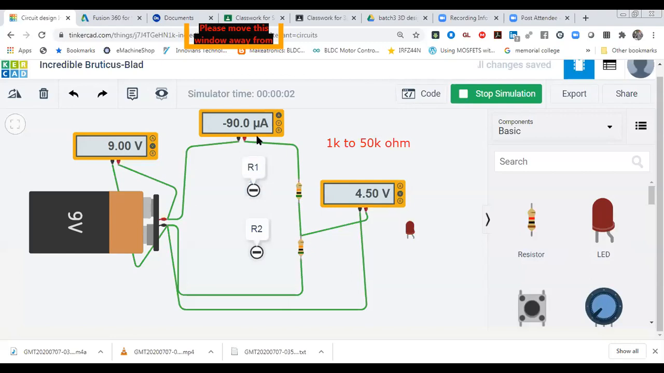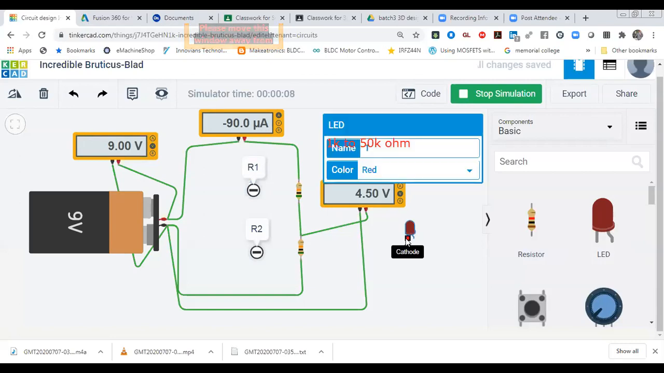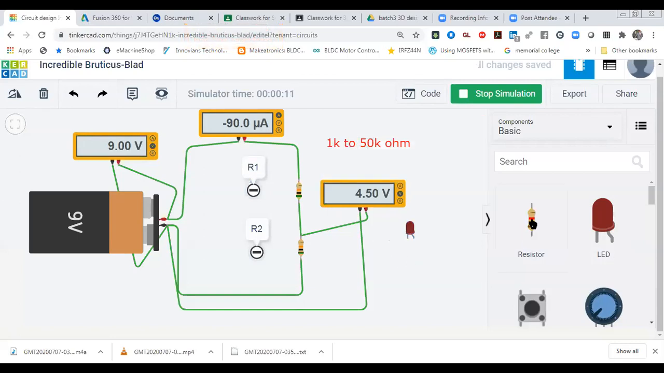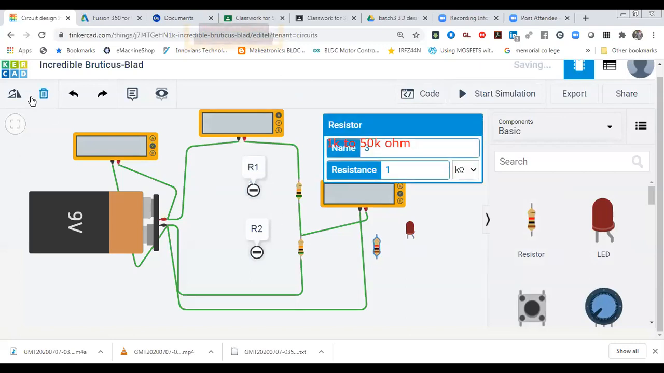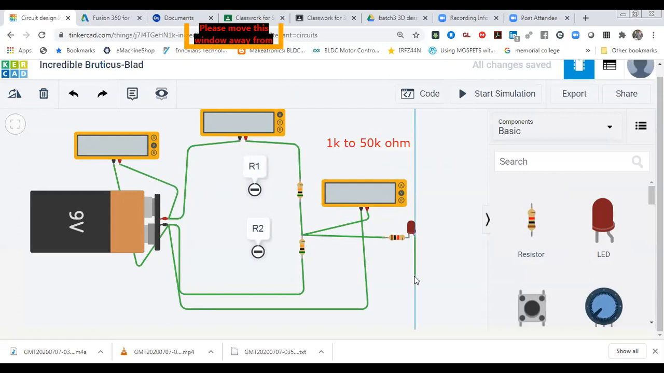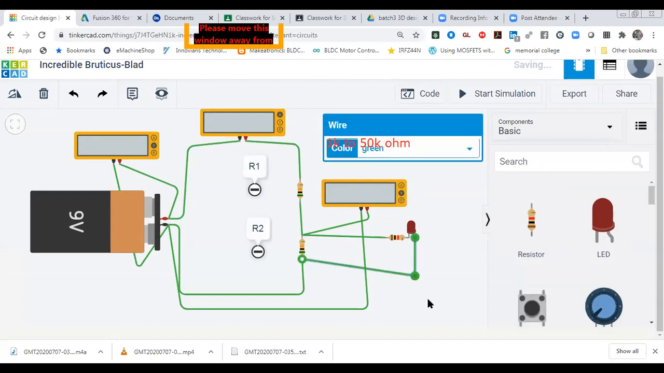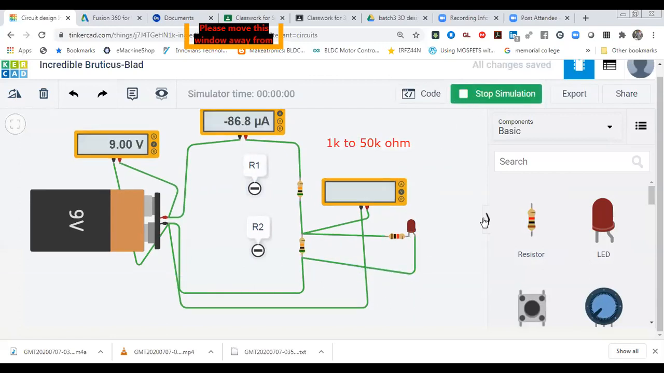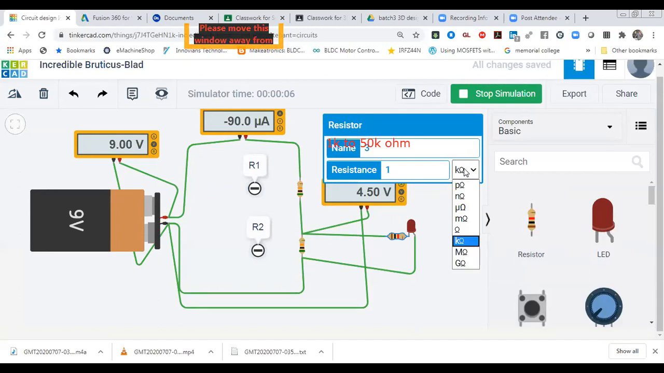You are not getting 20 milliampere for an LED. So I connect one LED at the output with a resistance. The voltage is 4.45 and the requirement for the LED is 2 volt. This one is ground. Now you can see the voltage at the output, but the LED is not glowing because the proper current is not there.